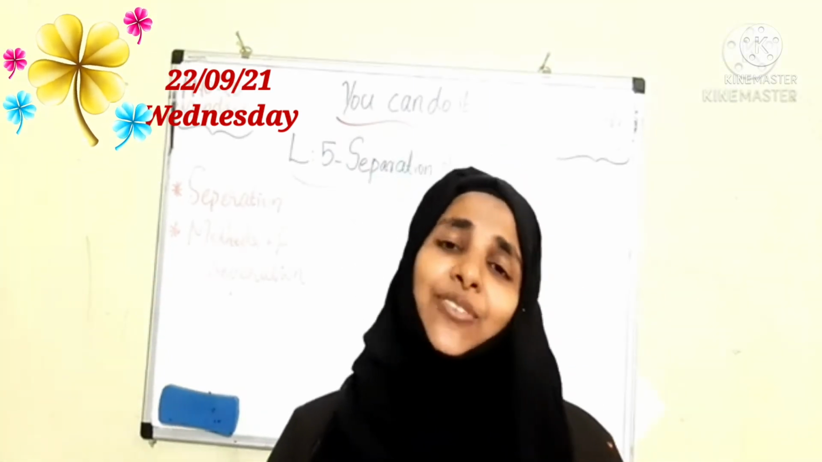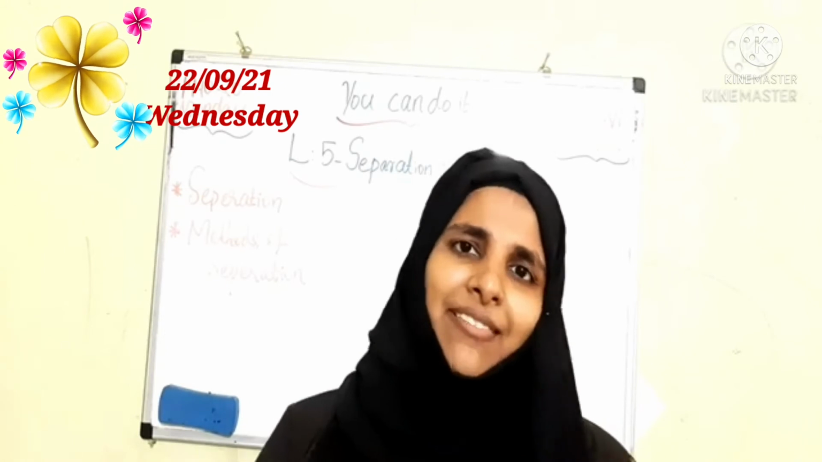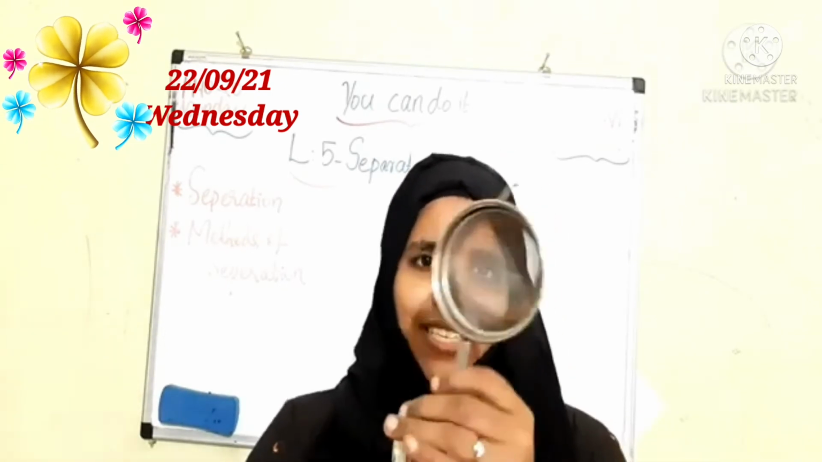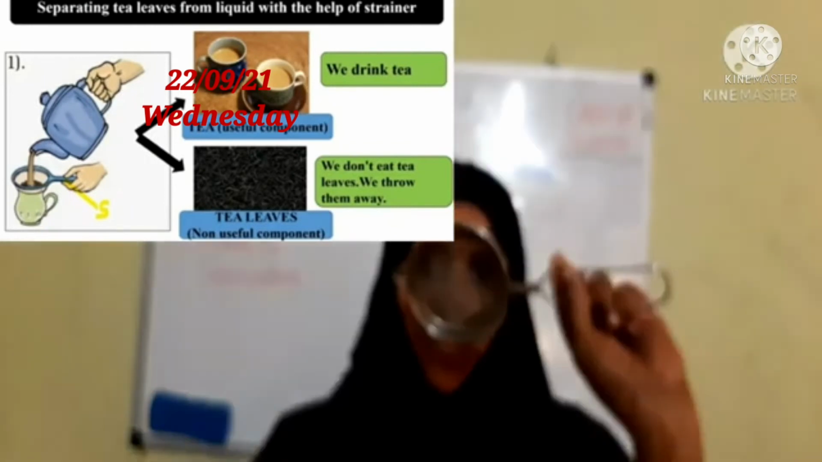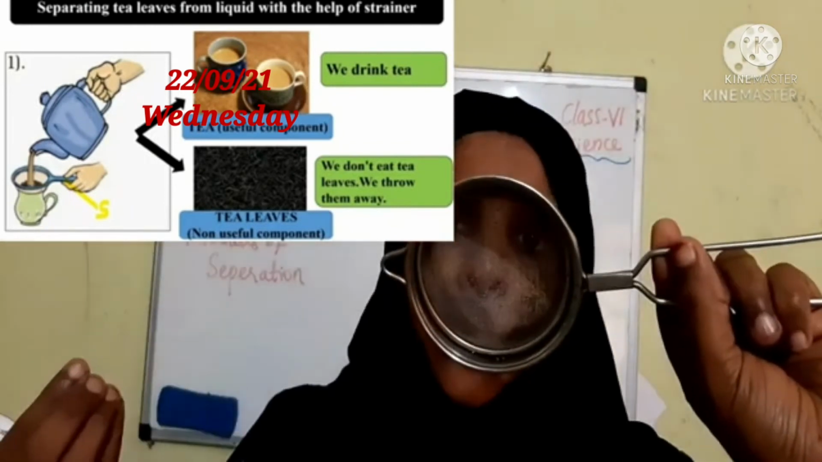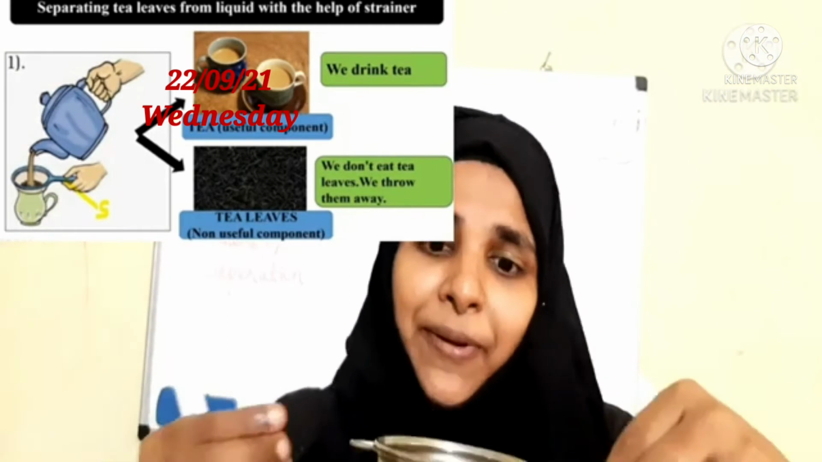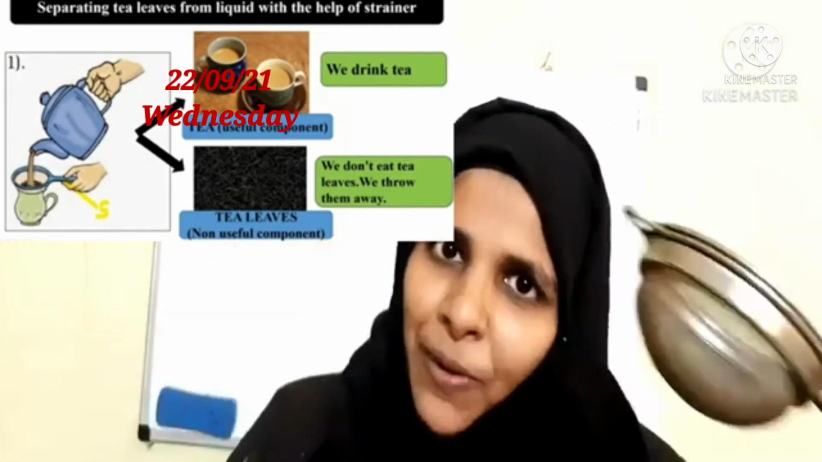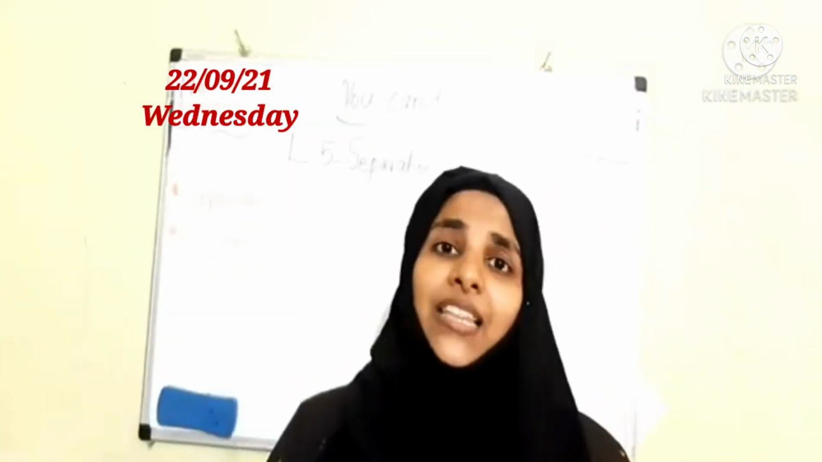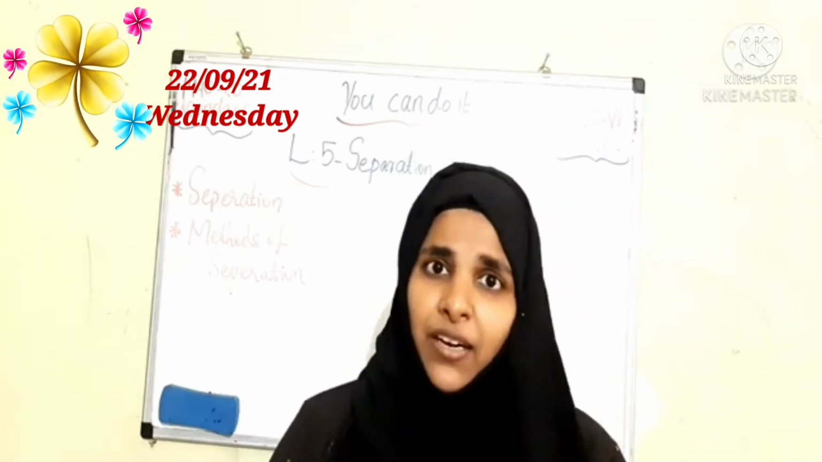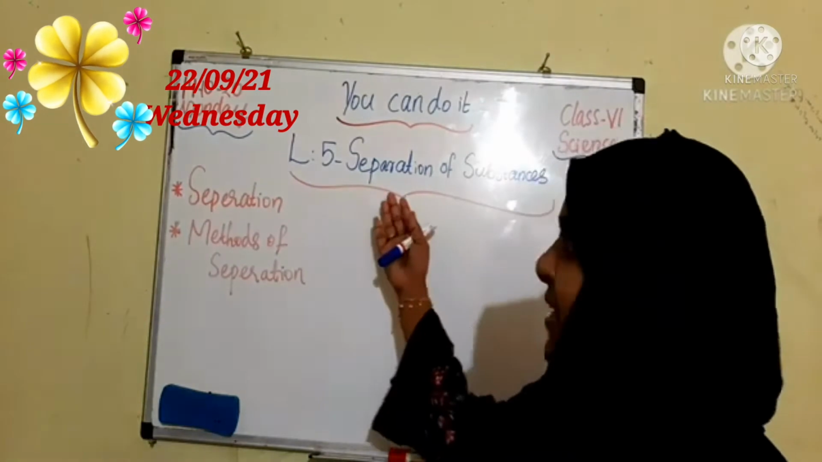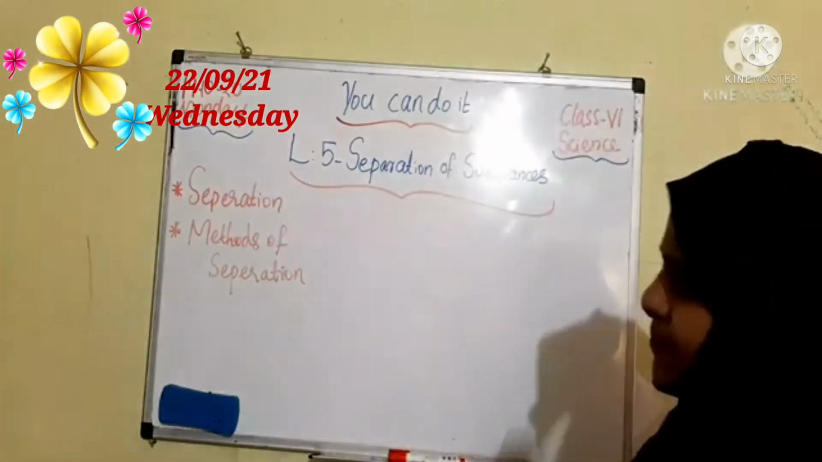Right. Did you check when your mother or father was making the tea? She is using this strainer. Why is she using this strainer, children? Because to separate the impurities from the tea, or to separate the tea leaves from the tea. Is it? This process we call separation. We will learn more about separation from today's chapter, lesson 5, separation of substances.